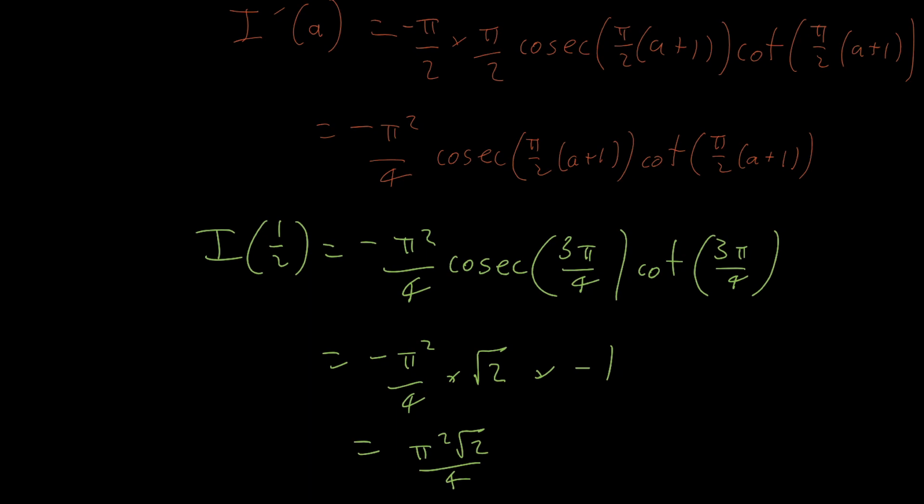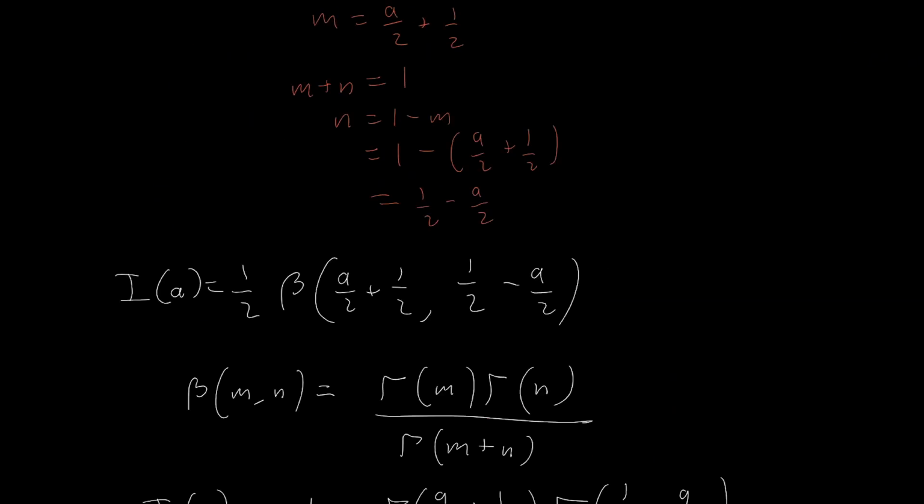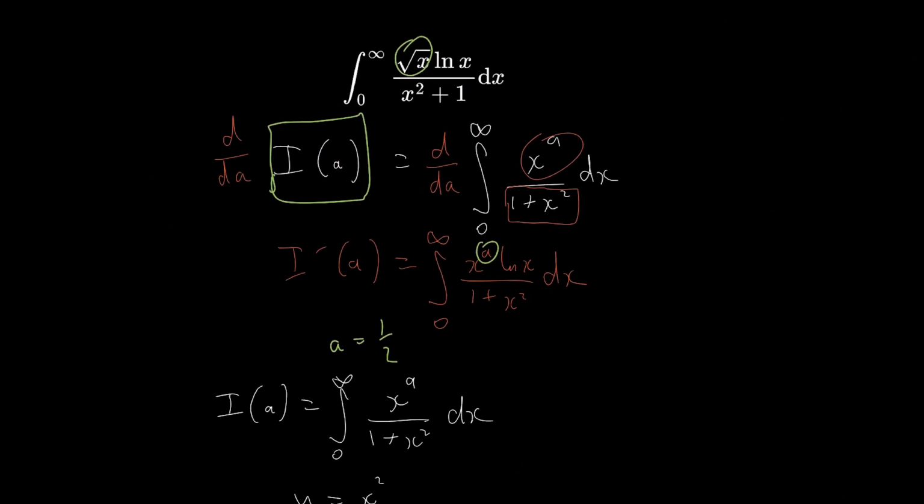That's how we do that pretty wacky, goofy, quirky integral with this sort of variation of Feynman's technique and the beta function. So yeah,